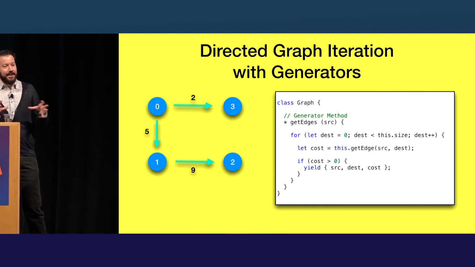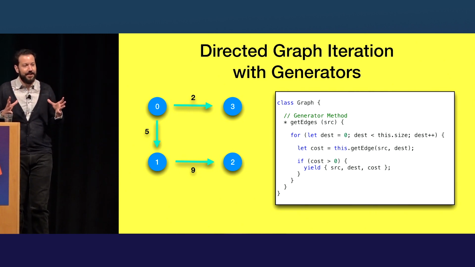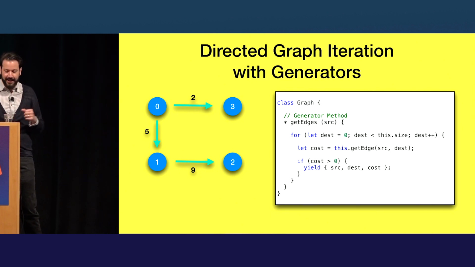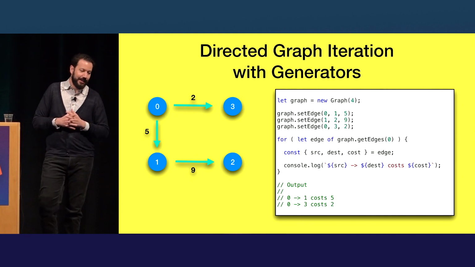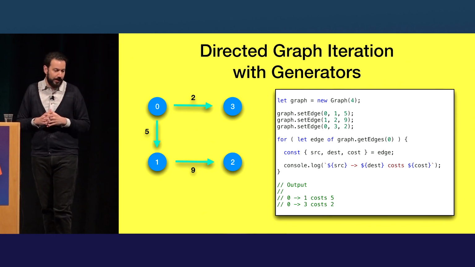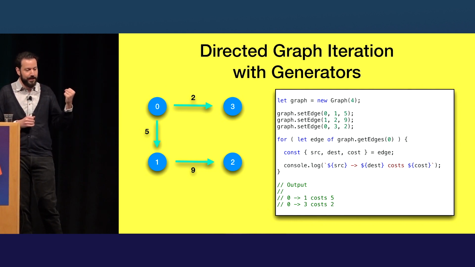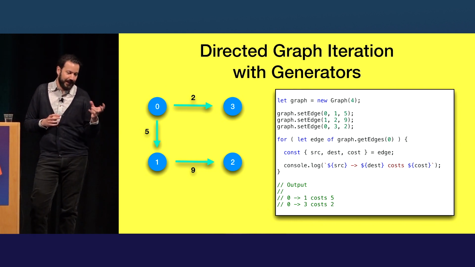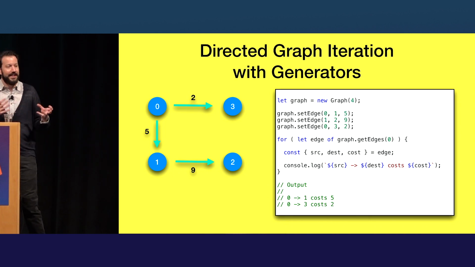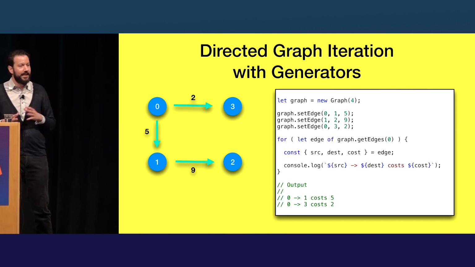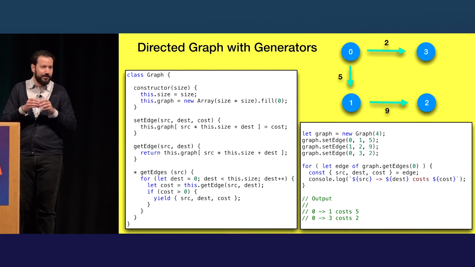So this is a nice way of abstracting away your underlying implementation of the graph, right? Users of this graph don't actually have to know that it's an array and a matrix, and they don't have to deal with possibly getting any zero values. So to put it all together, this is how you might use that. You instantiate the graph, set 3 edges, loop over the edges. So graph.getEdges0 gives you all the edges that start at node 0, and there are 2 of them. And if we log those out, we just log the 2 edges. So hopefully that gives you an idea of how you might want to use generators just at a basic level in your code without necessarily having to do it with Ember Concurrency. And here's the code altogether if you want to have a look.